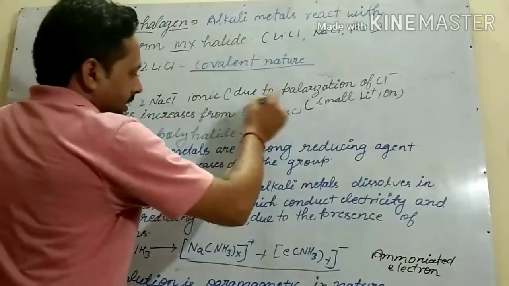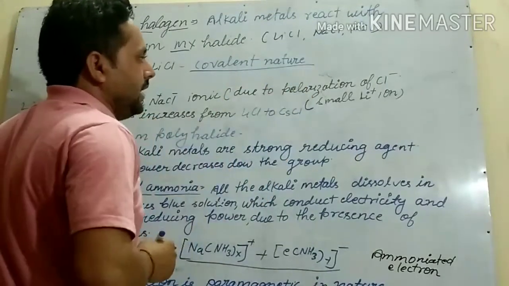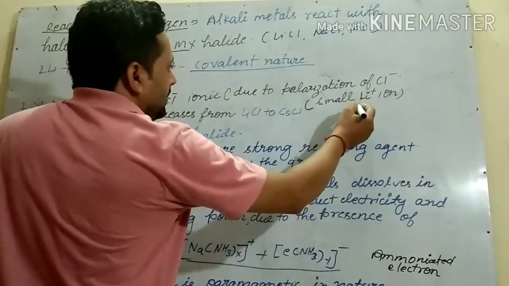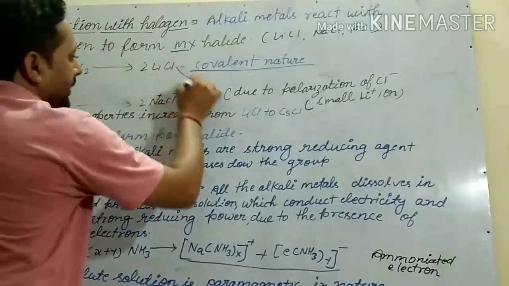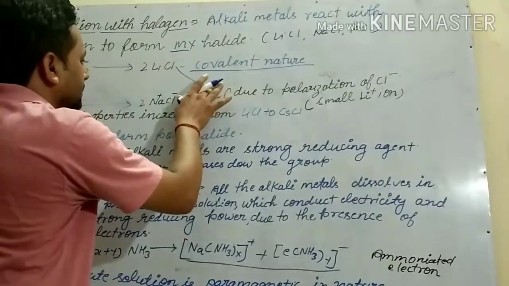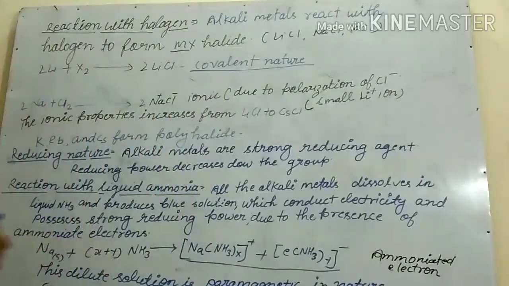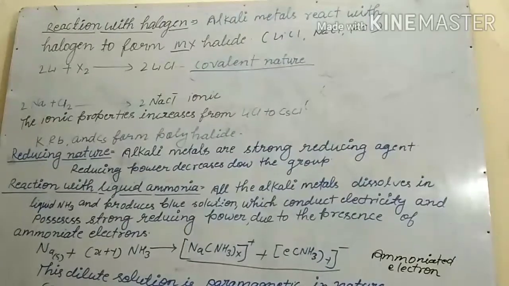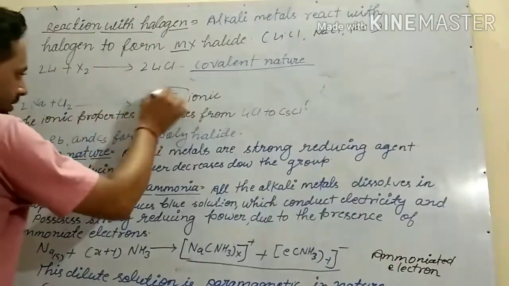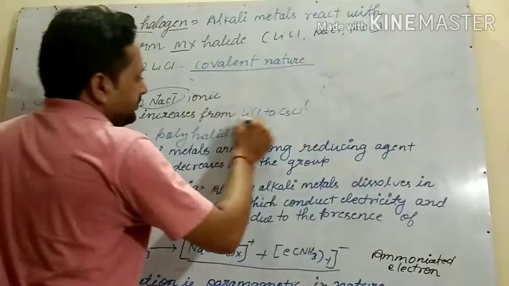The covalent character of LiCl is due to the polarization of the Cl ion by the small lithium ion. NaCl is an ionic compound, and the ionic character increases from lithium to cesium.